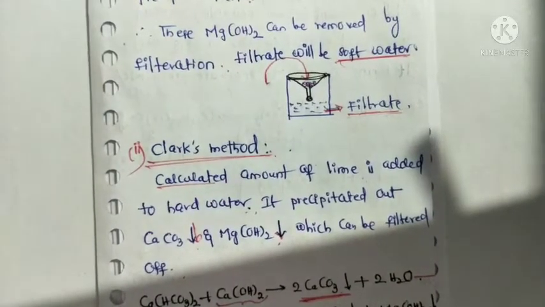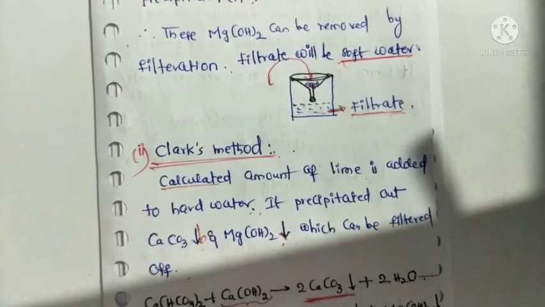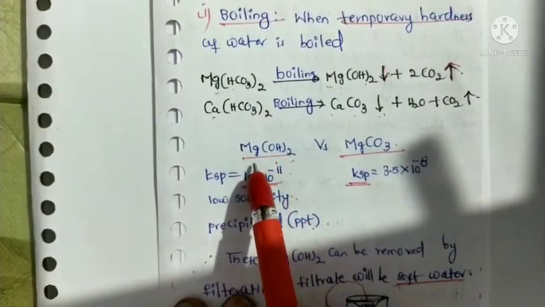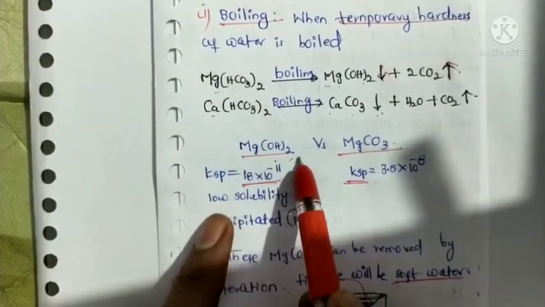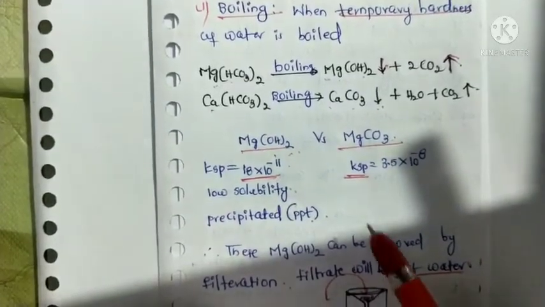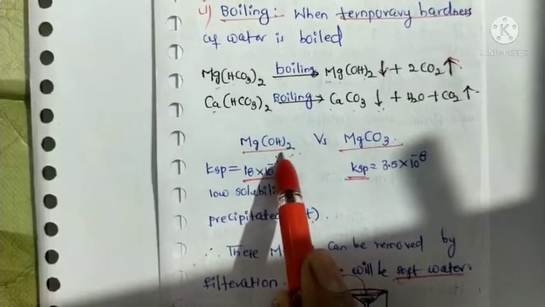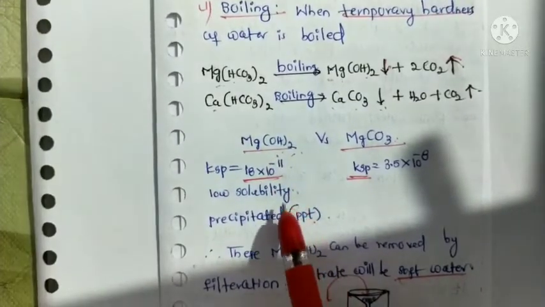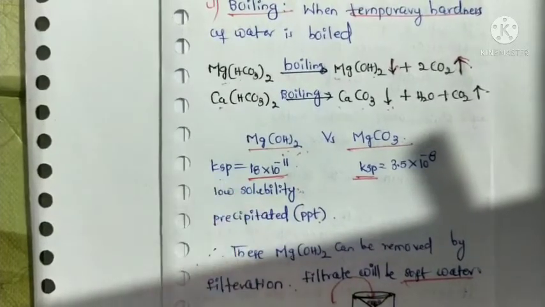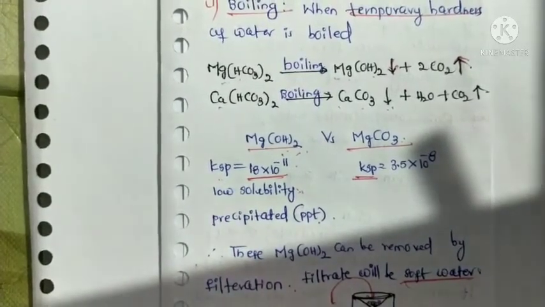The question arises here: which methods are convenient to remove temporary hardness? Boiling method as well as Clark's method. And very, very important: if two substances, magnesium hydroxide and magnesium carbonate, are formed, which one is more precipitated? Magnesium hydroxide is more precipitated due to its low solubility product value. Thank you.